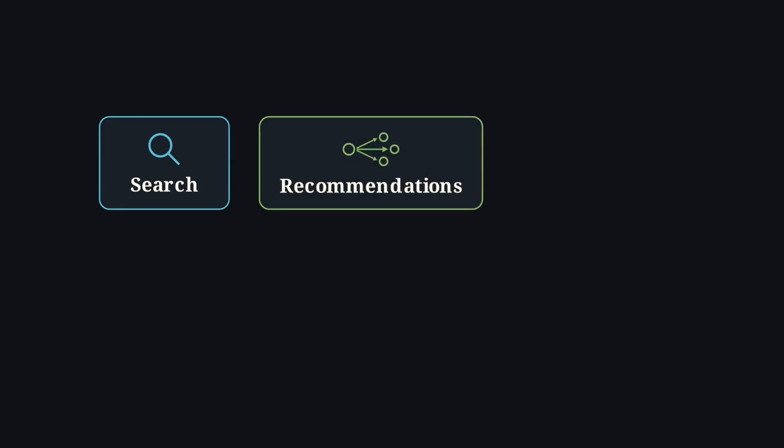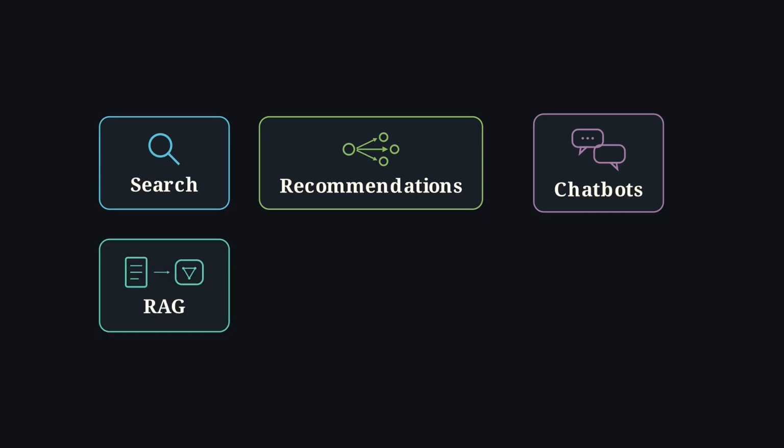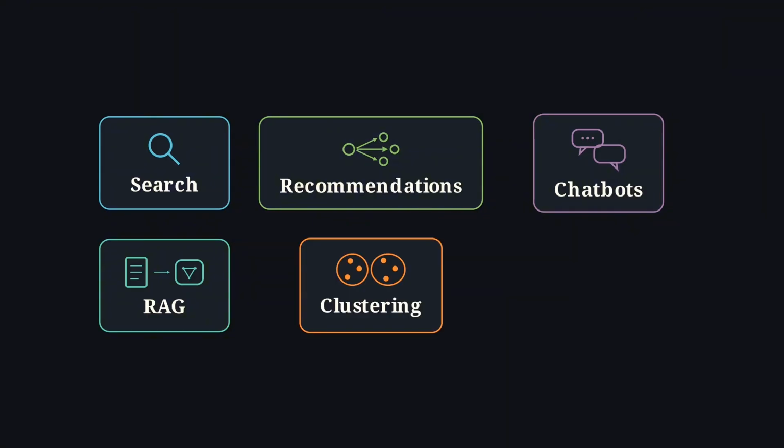Let's get started. Whenever you search by meaning instead of exact keywords, embeddings are probably involved. Whenever a recommendation system says, people who like this also like that, embeddings might be involved. Whenever a chatbot searches through your documents before answering, embeddings are often involved. And once you understand embeddings, a lot of modern AI stops looking like magic and starts looking like geometry.